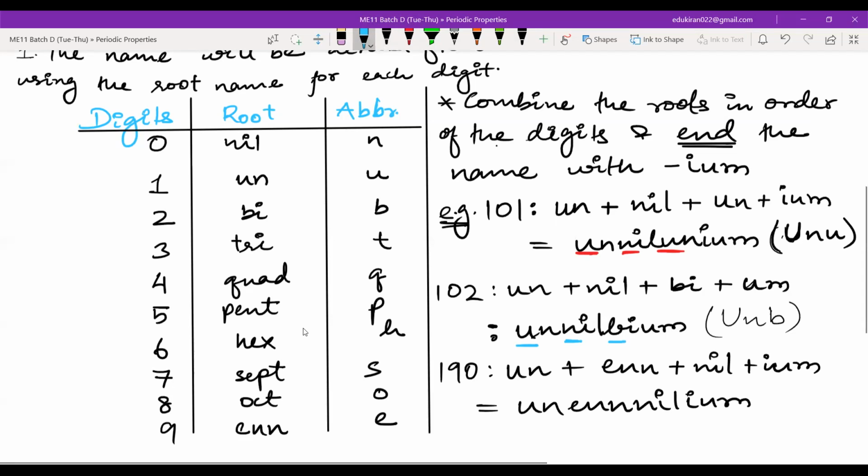English does not allow triple alphabets. So you have to drop one alphabet. This is wrong. Just write this also, don't omit it, and mark this wrong. Write the correct one as un, enn, you will omit one n, and you will write ium. So tripling is not allowed.